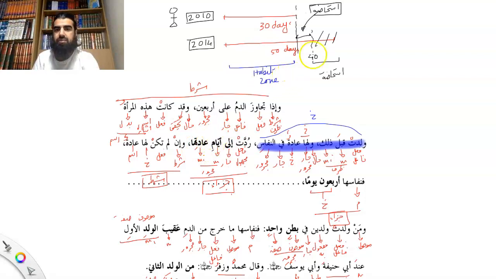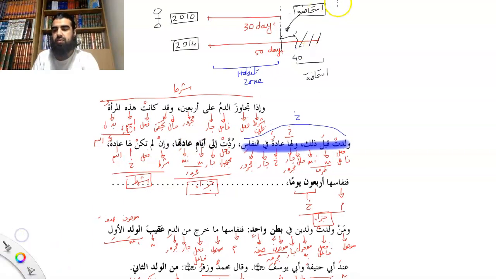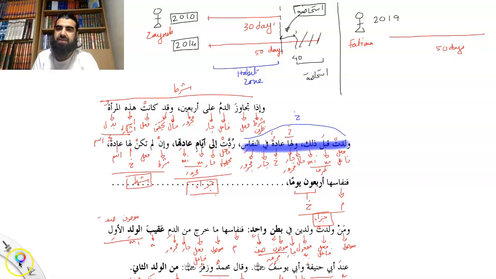وَإِن لَمْ تَكُنْ لَهَا عَادَةٌ. Now, the second mas'ala. What if there is a woman who has never given birth before, and this is the first time she's giving birth, let's say in 2019? So she's Fatima, and the bleeding continues for 50 days after she has given birth. In this case, because she has no habit, we're going to use 40 days as her measure. We say 40 days is postnatal bleeding, nifas, and anything beyond 40 days is going to be treated as istihada. Make sense, guys?